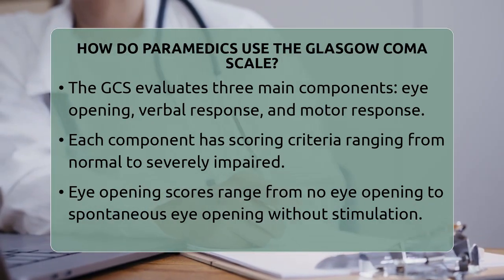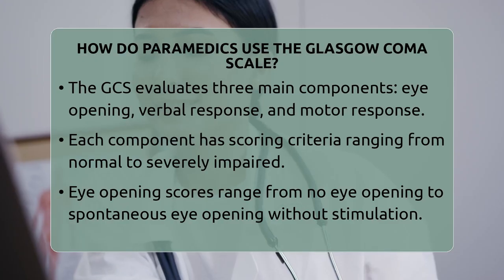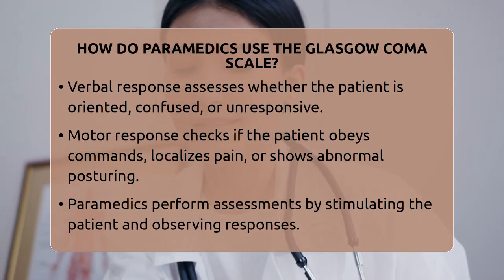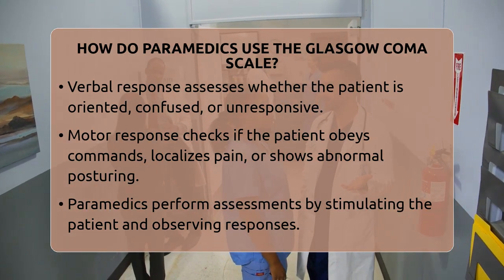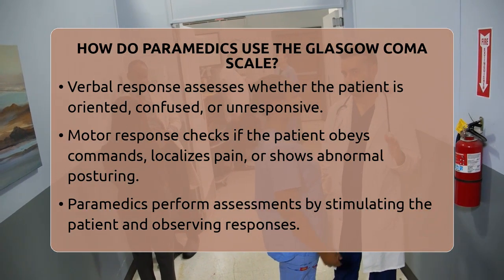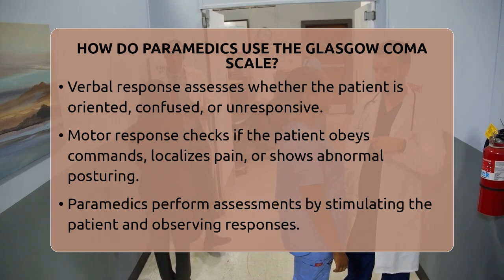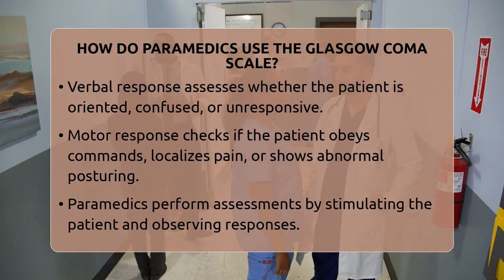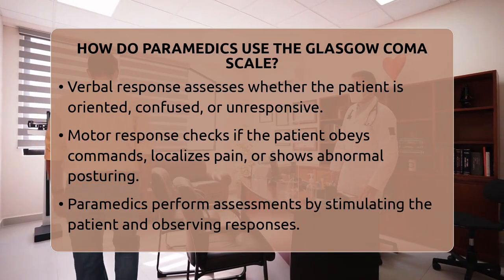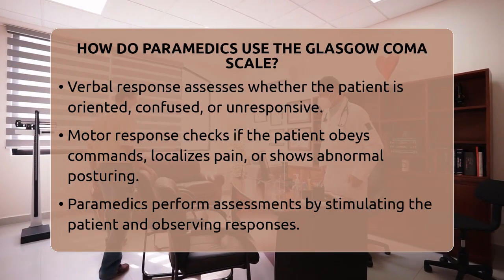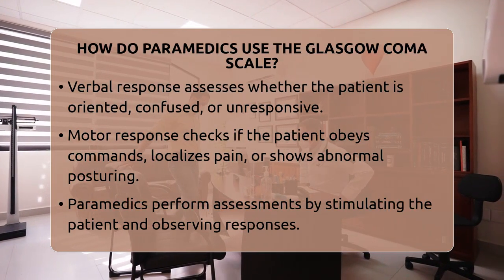Paramedics use this scale during their initial assessment to gather objective information about the patient's neurological status. They observe the patient's eye movements by gently stimulating the eyes and noting whether they open spontaneously, in response to voice, or only to pain. For verbal response, they try to communicate with the patient, noting if they are alert, confused, or unresponsive. Motor responses are tested by applying a controlled painful stimulus, such as pressing on the nail bed or applying pressure to the trapezius muscle, and observing how the patient reacts.